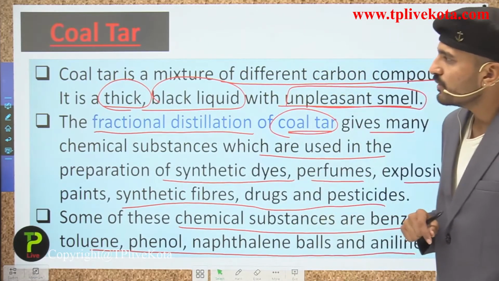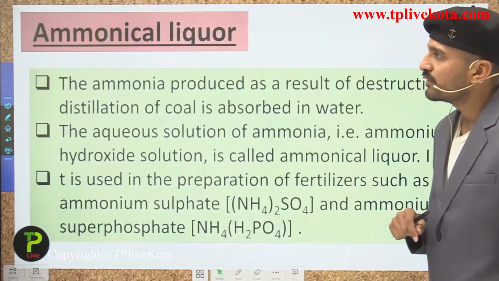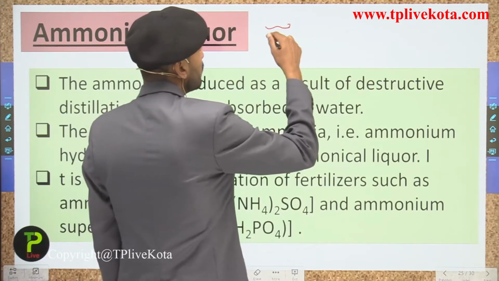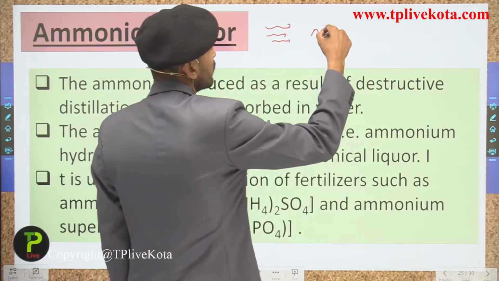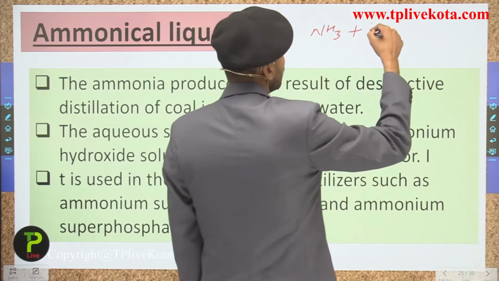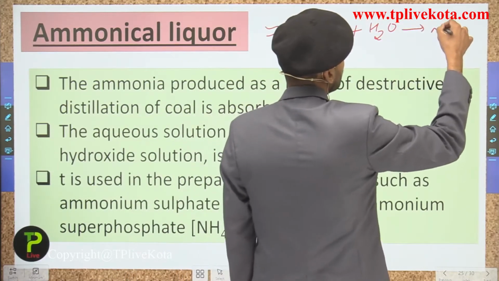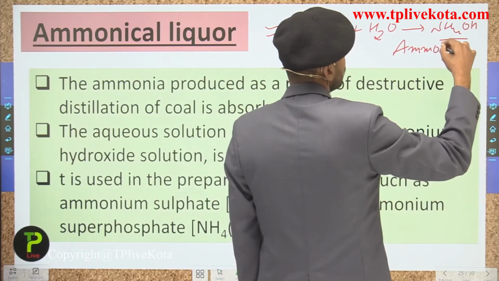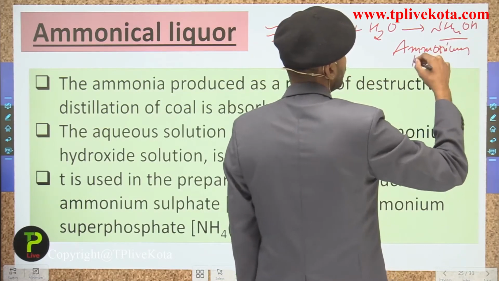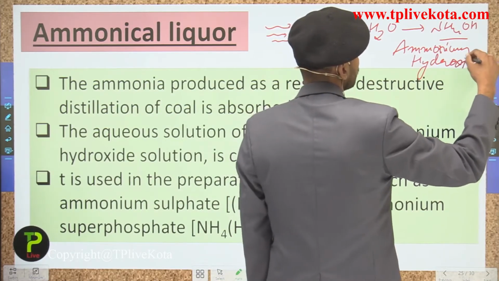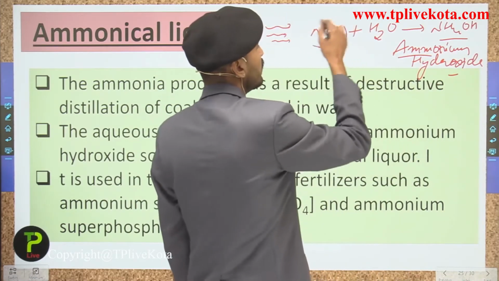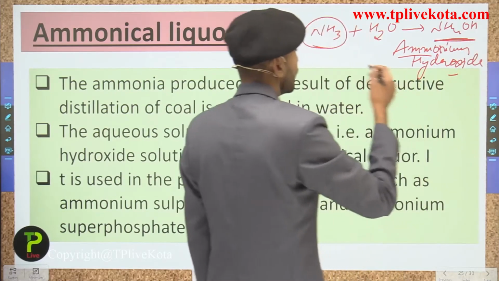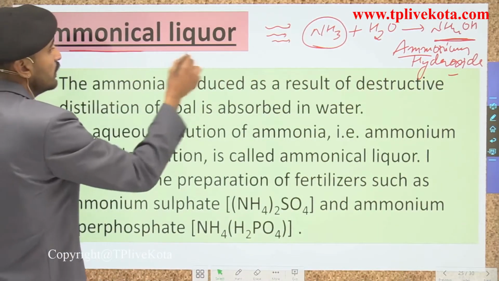Now moving to the next slide students, and talking about the ammonical liquor. As I have just told you, when the vapors are passed through here, the vapors contain NH3, and when they are mixed with the water, they form NH4OH, that is ammonium hydroxide. So when the ammonia is passed through the water, it is a soluble gas and it forms ammonium hydroxide, and this ammonium hydroxide is termed as the ammonical liquor.